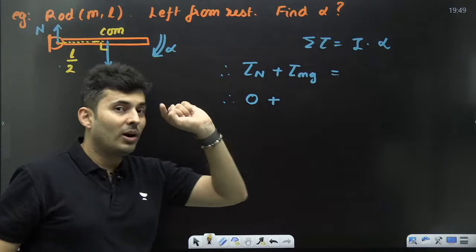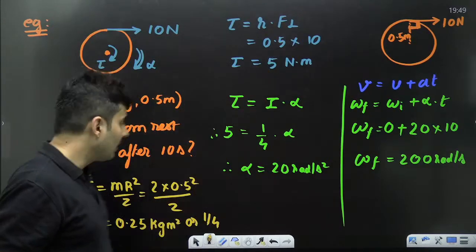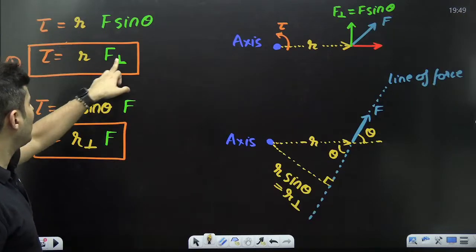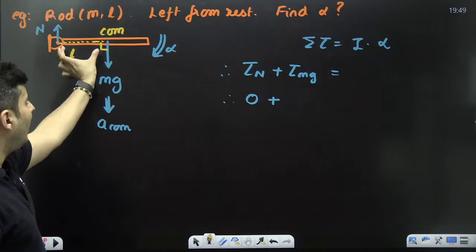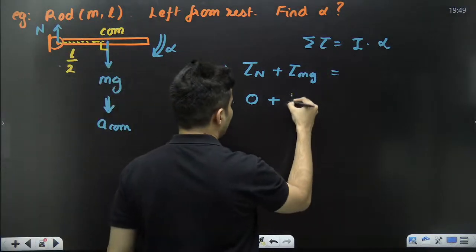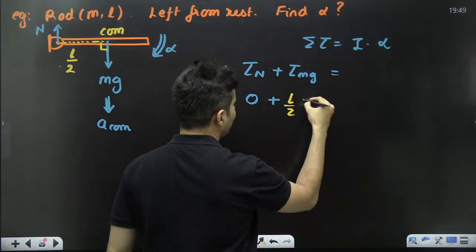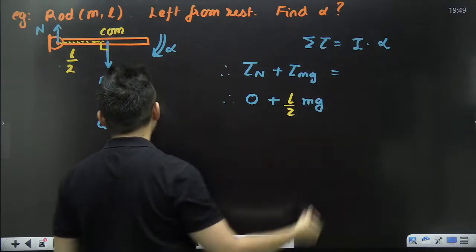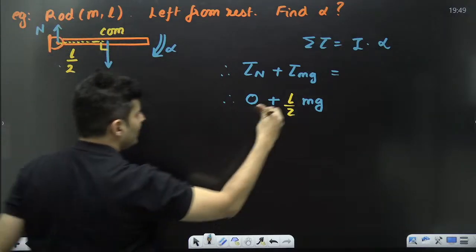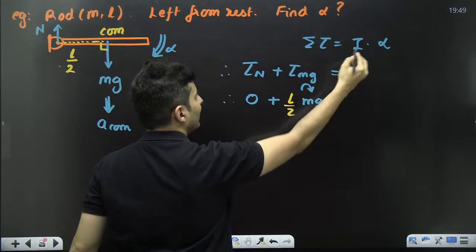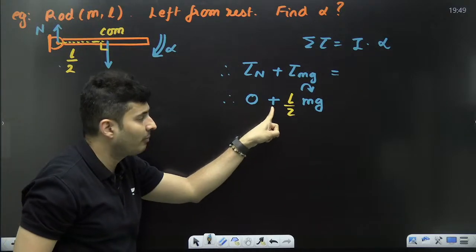So remember, torque was R F perpendicular, or R perpendicular F. So over here, this is R, which is L by 2, into the perpendicular force, which is mg. And which direction is the torque? This force will rotate it clockwise, in the direction of alpha, which is also clockwise. That's why I will use plus.